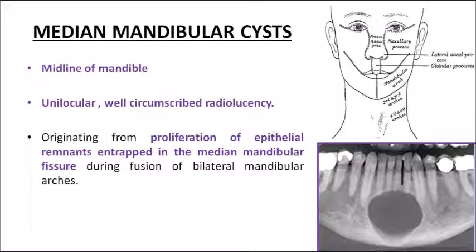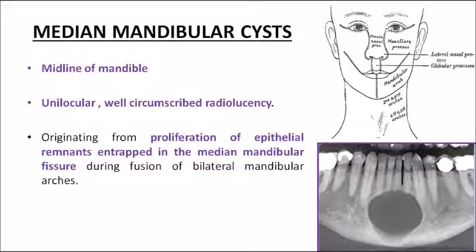It is a single radiolucent area, a single circle. So it is a well circumscribed radiolucency. It is unilocular, and the origin is what is important from the MCQ viewpoint. It is originating from proliferation of epithelial remnants which are entrapped in the median mandibular fissure.